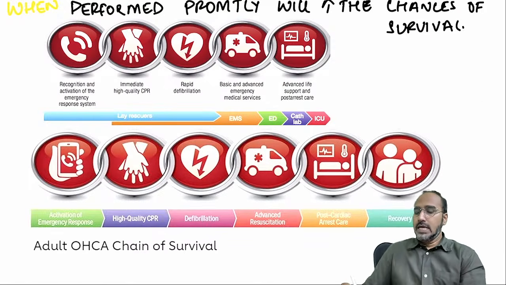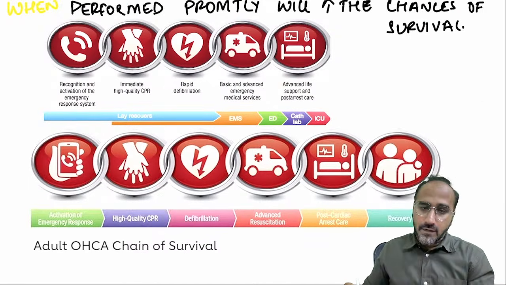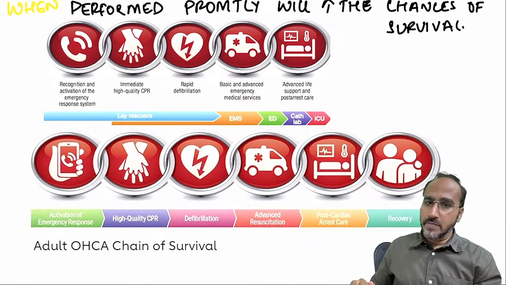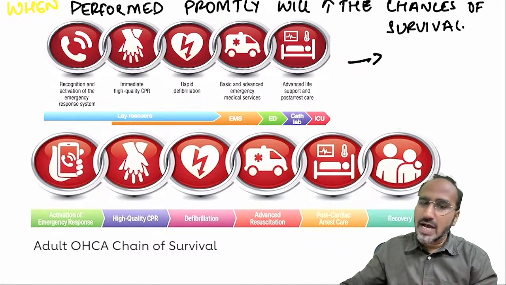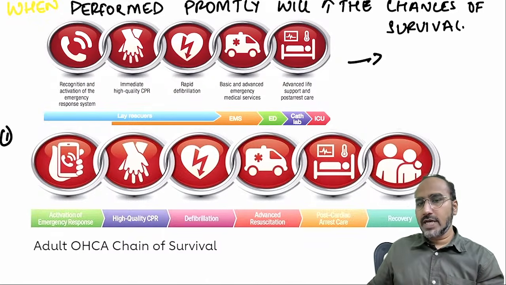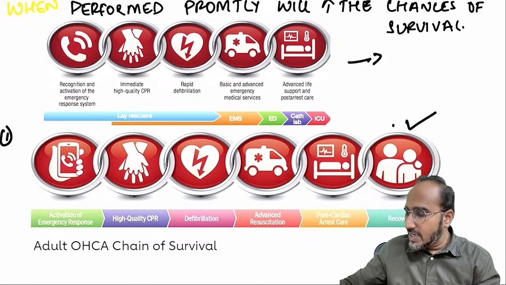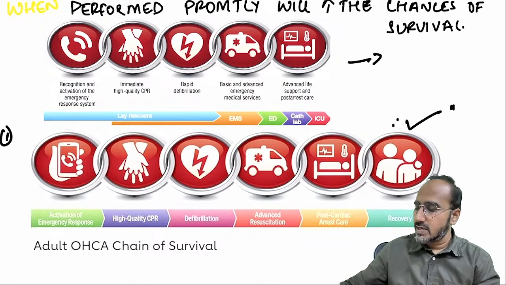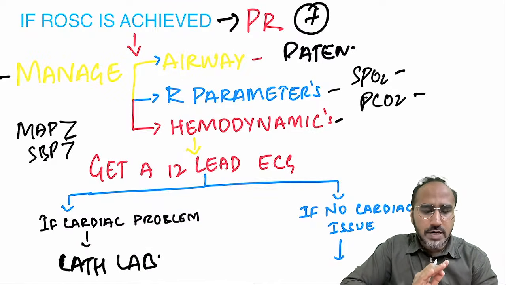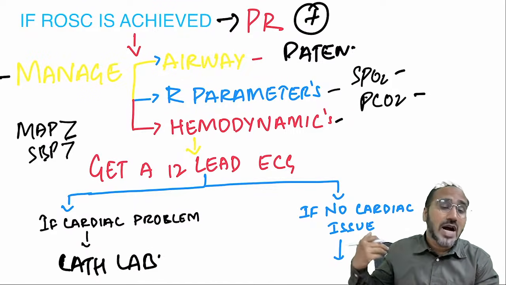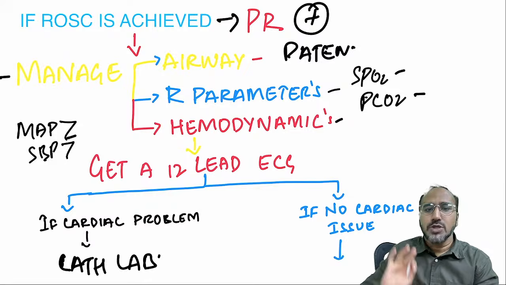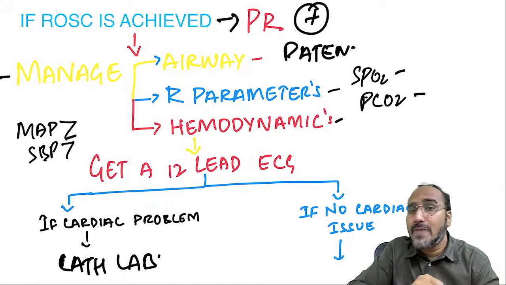So guys, remember, this is the chain of survival. If you have performed this chain of survival, then the chances of survival of the patient would be high. In the previous chain of survival, we used to have till here. Now in the new chain of survival, according to the guidelines, what is being added now? Recovery is being added. Okay. Now, guys, imagine you are giving CPR to the patient and you have achieved ROSC. ROSC is nothing but return of spontaneous circulation. Pulse is positive now. What you will do, you stop your CPR, and after stopping CPR, you manage ABC.